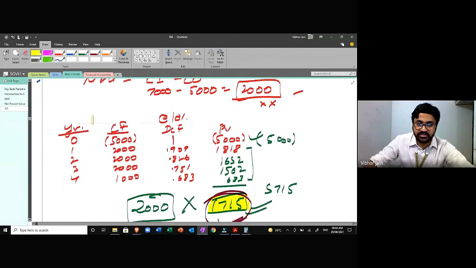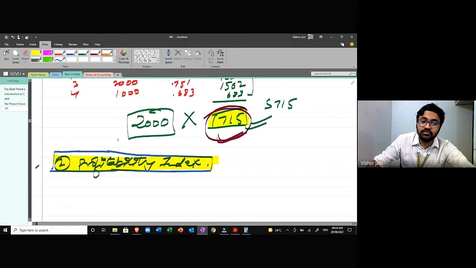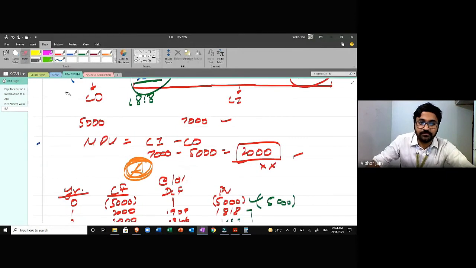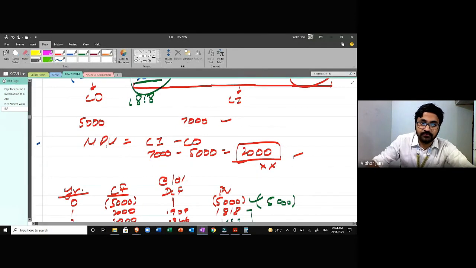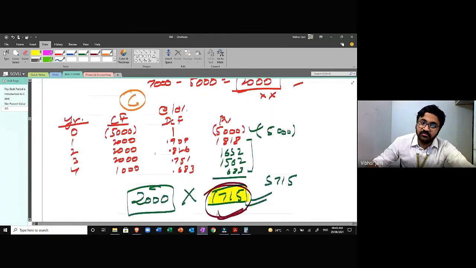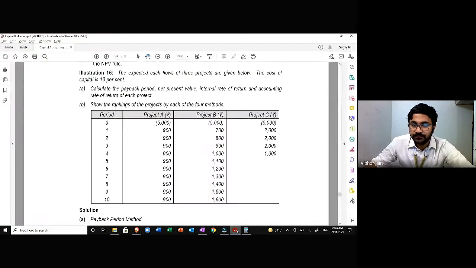What if there are two projects, this is project C. If I compare project B, here the investment is the same and the return is over a very long period of time.